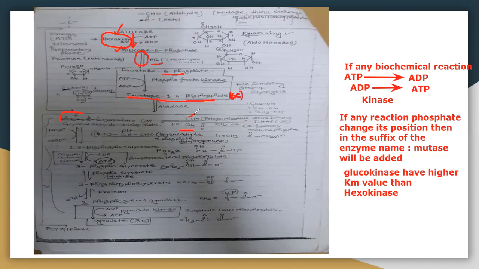So the next step will be common here, right? From this step, dihydroxyacetone phosphate will be common.